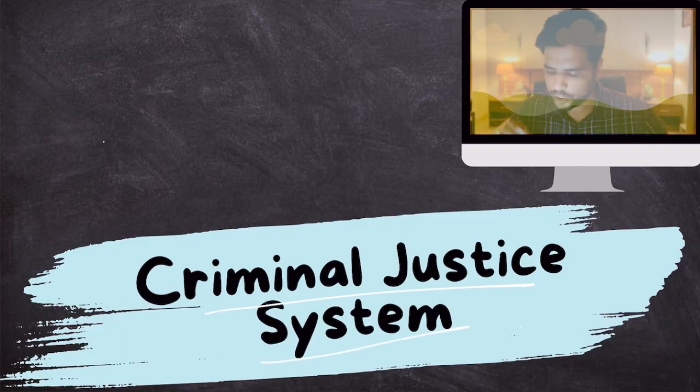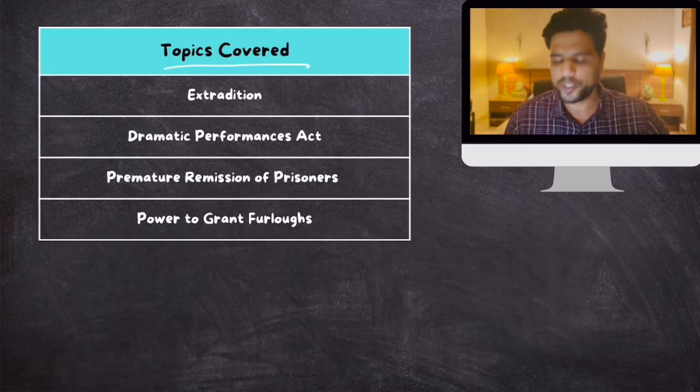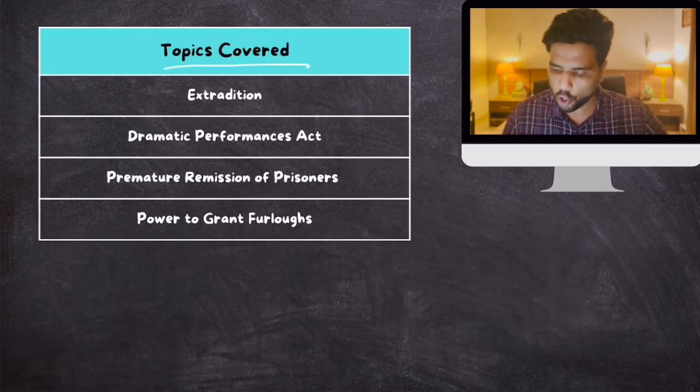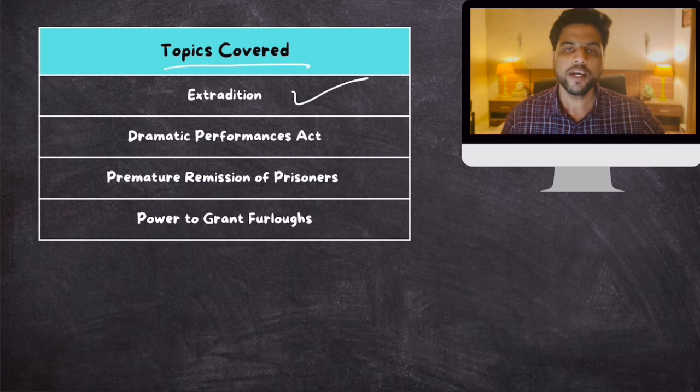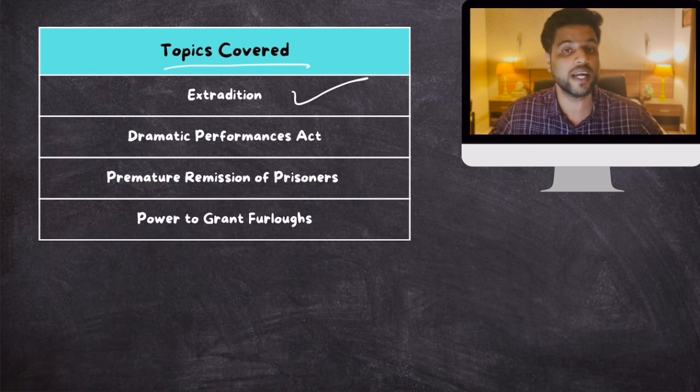So in this criminal justice system, which topics shall we cover? First of all, we'll talk about extradition. Recently a key conspirator of the 26/11 Mumbai attacks, Tahavvur Rana, was extradited from USA to India. So what do we mean by extradition and what sort of laws are there in India with respect to extradition? We'll talk about this.